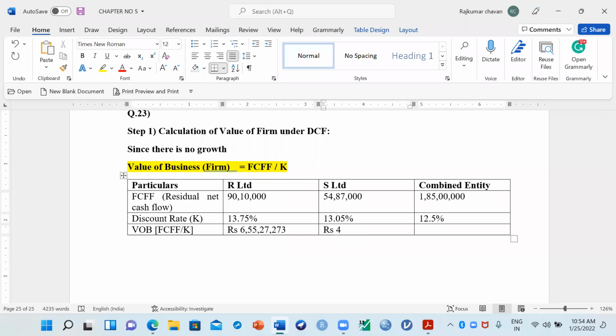Is it 4 crores? 20 lakhs. 45,977. Combined entity, what is the value?